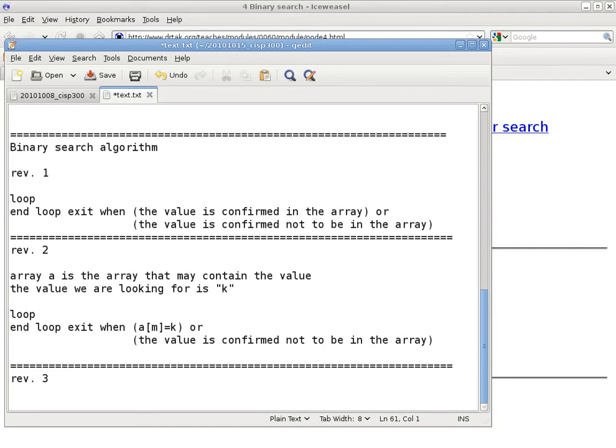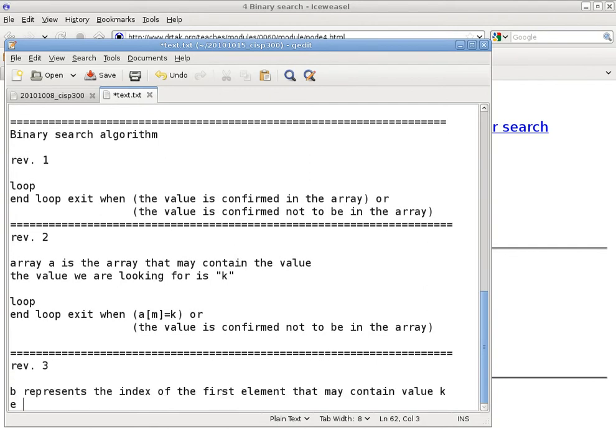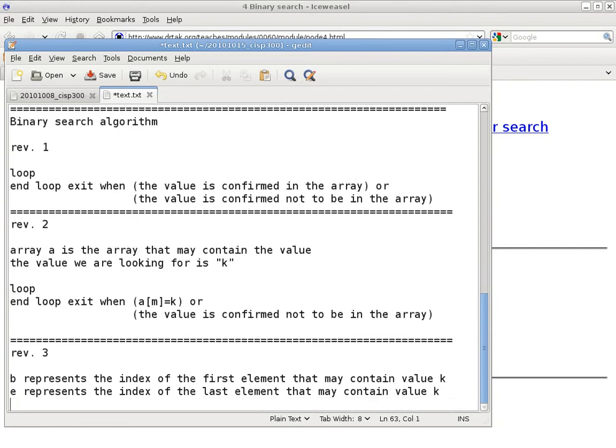So this is a big step from revision 2, because now we can introduce a variable B. B represents the index of the first element that may contain the value K. And we'll use E to represent the end. E represents the index of the last element that may contain the value K.